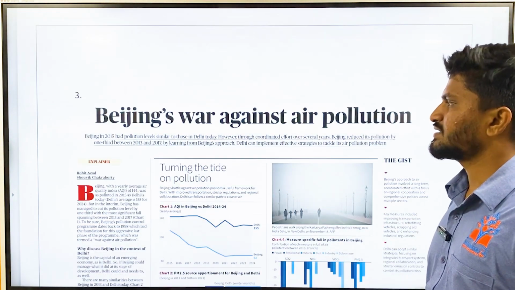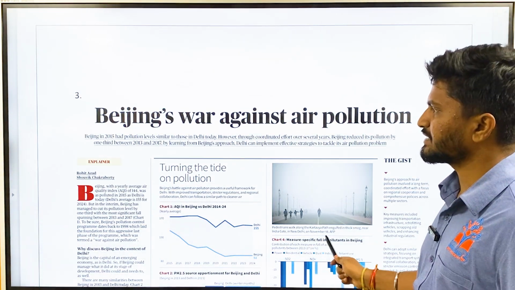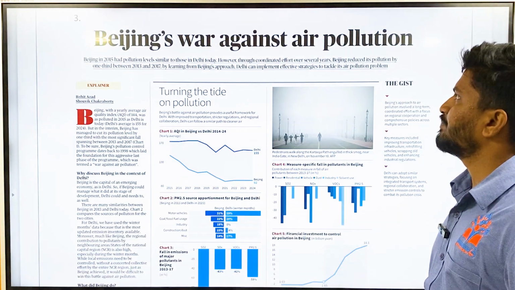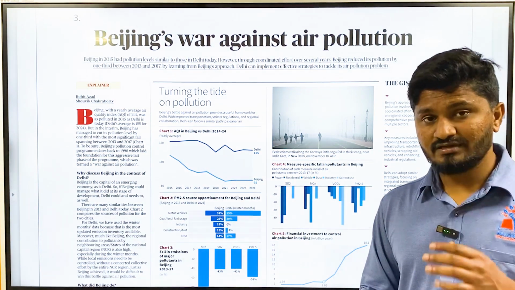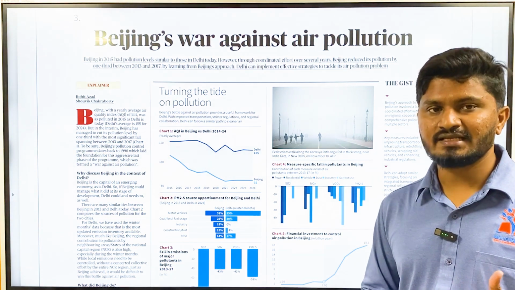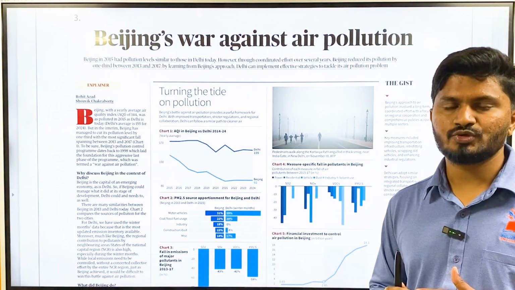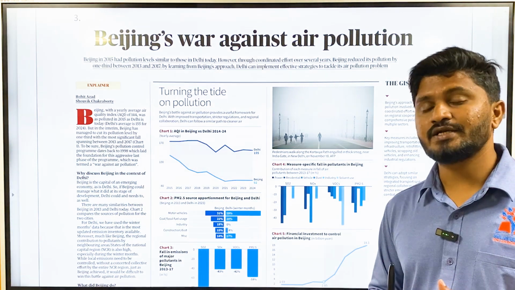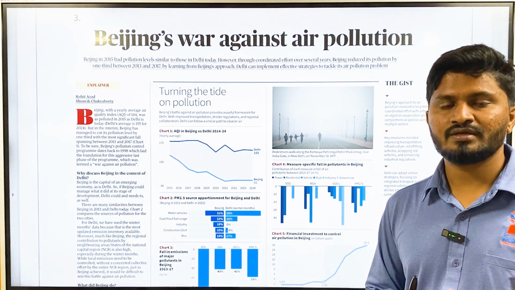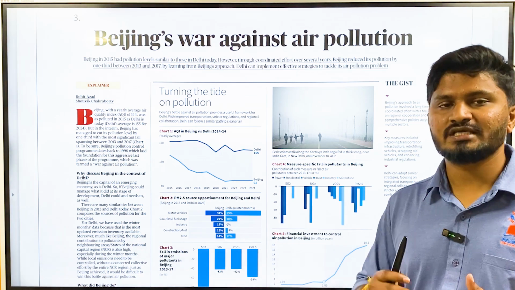Then there is an article in The Hindu, in Text and Context, which talked about Beijing's war against air pollution. It says that initially, in 2015, Beijing and Delhi had a similar air quality index, both dealing with air pollution. But over 8 years later, Beijing has reduced the pollution by one-third, whereas in Delhi the pollution keeps on rising.